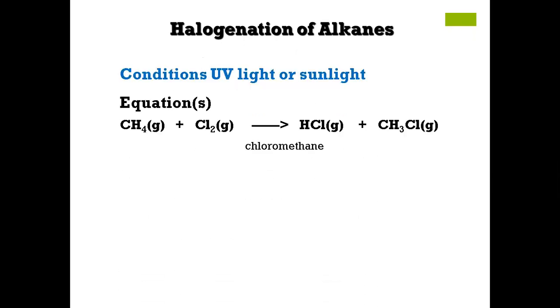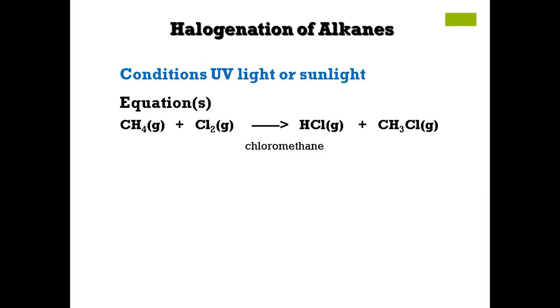Now the first reaction that it undergoes, substitution, is basically a series of reactions, a stepwise reaction, and in this case the main condition is UV light or sunlight. What sunlight basically does is break down the chlorine molecule, which attaches itself with the methane molecule.